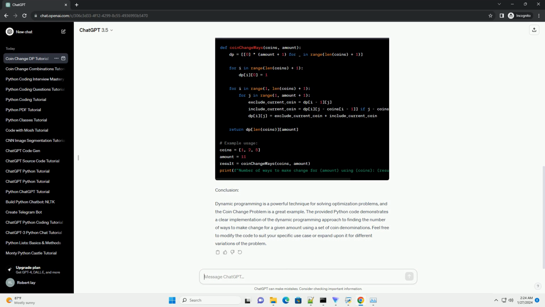Algorithm. Python code. Conclusion. Dynamic programming is a powerful technique for solving optimization problems, and the coin change problem is a great example. The provided Python code demonstrates a clear implementation of the dynamic programming approach to finding the number of ways to make change for a given amount using a set of coin denominations. Feel free to modify the code to suit your specific use case or expand upon it for different variations of the problem.